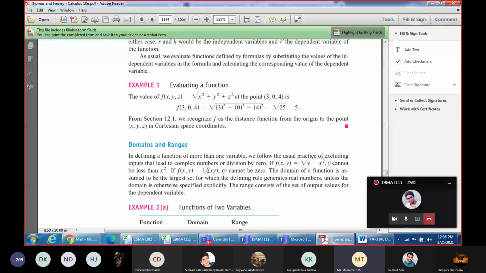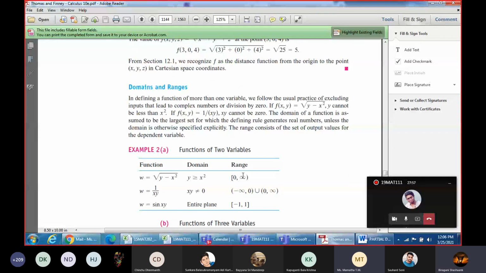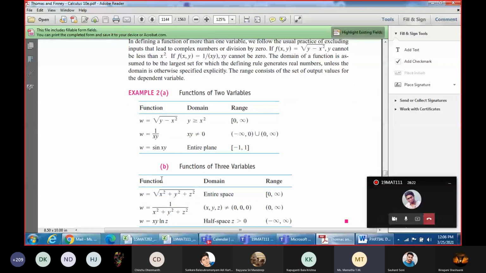There can be functions like 1 by xy. So we go for domain and range of the functions. You have already studied in single variable calculus how to find the domain and range of a function. Correct? Do you remember? Yes, ma'am. Similarly, for functions of two variables and three variables, we'll be finding the domain and range of those functions. Here, w is equal to square root of y minus x squared.